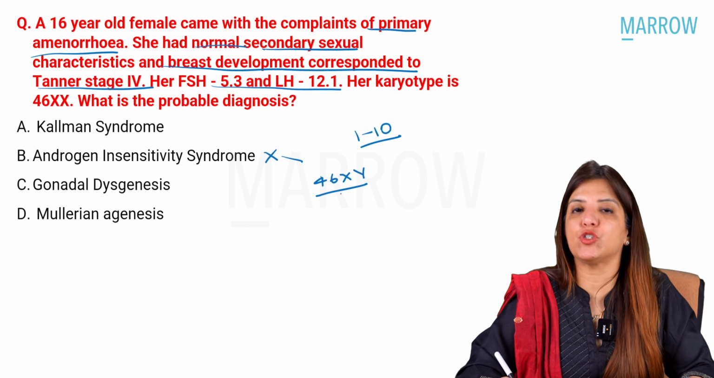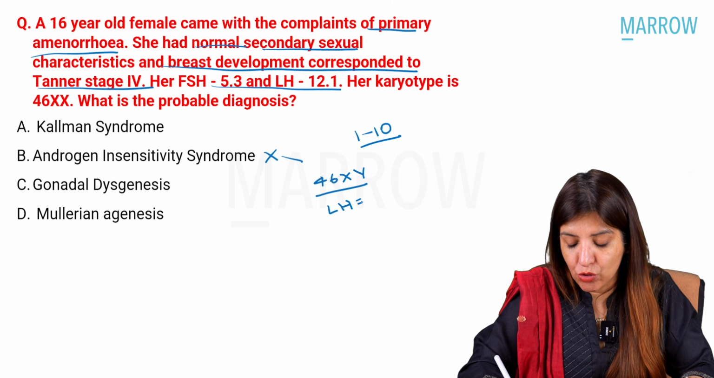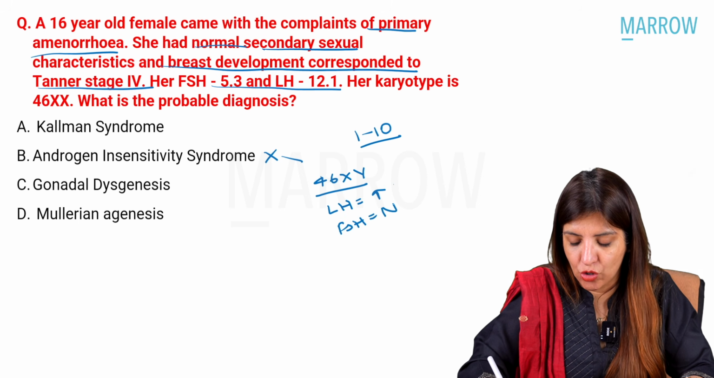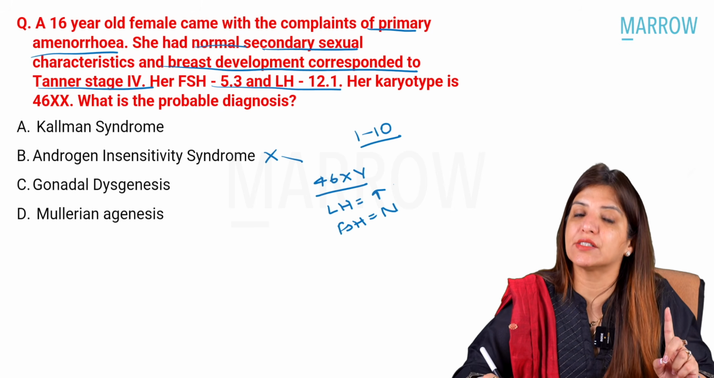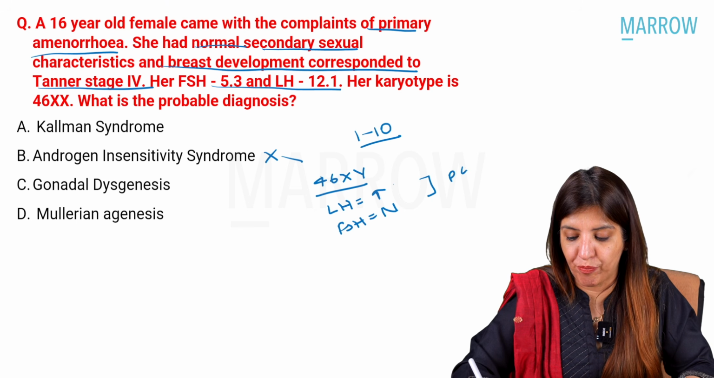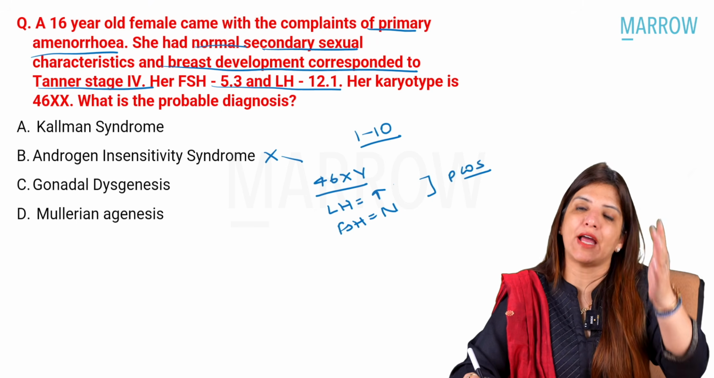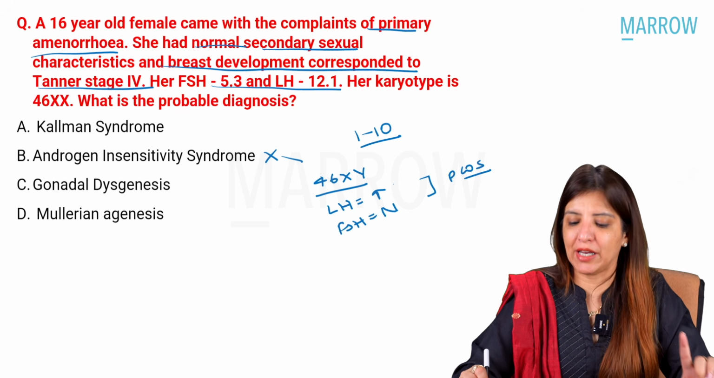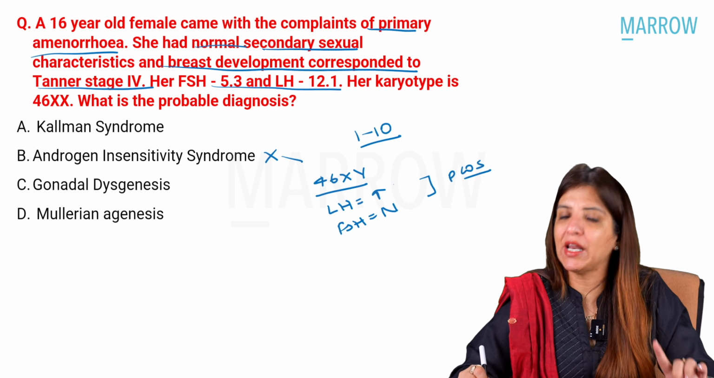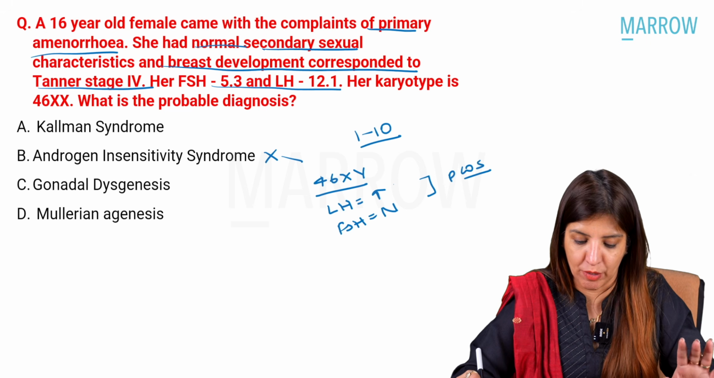Number 2, what happens to LH and FSH values in androgen insensitivity syndrome? In androgen insensitivity syndrome, LH levels are high and FSH levels are normal, right? Another very important thing to remember is that you get the same finding in patients of PCOS. So remember, the hormonal profile of androgen insensitivity syndrome and PCOS is similar. In both of them, LH levels are high and FSH levels are normal. Androgen insensitivity syndrome leads to primary amenorrhea, PCOS leads to secondary amenorrhea.